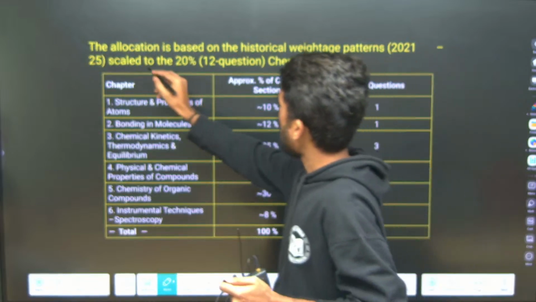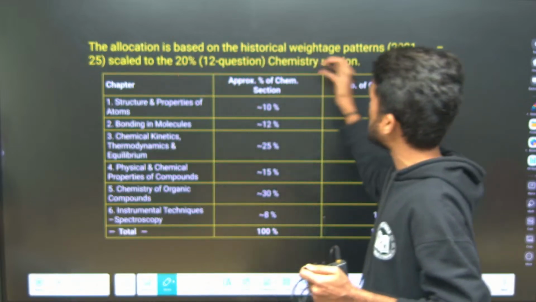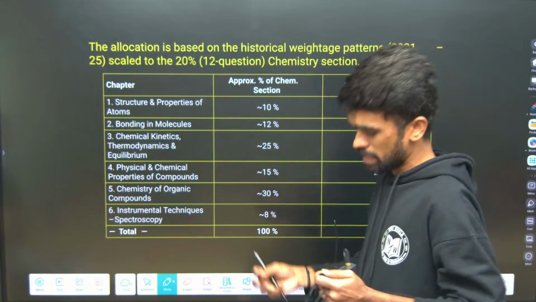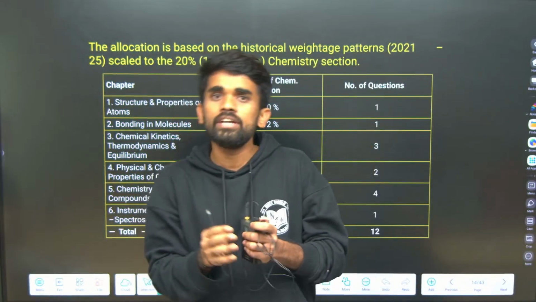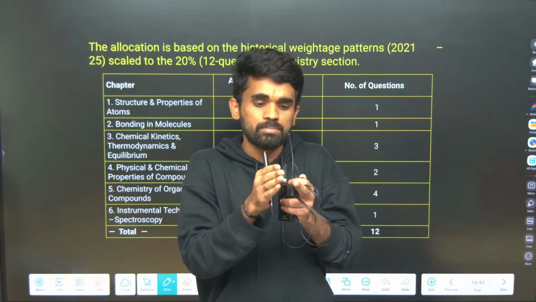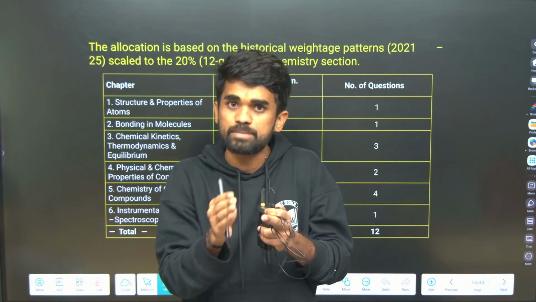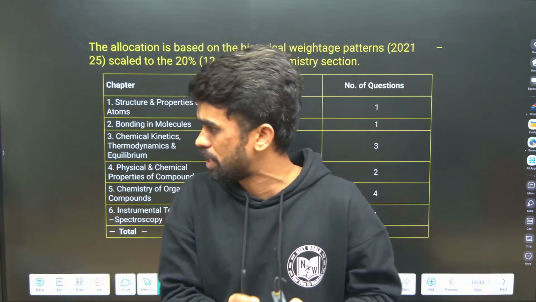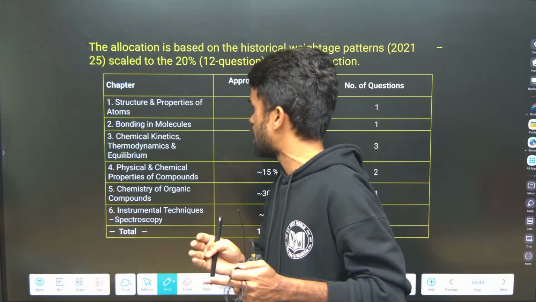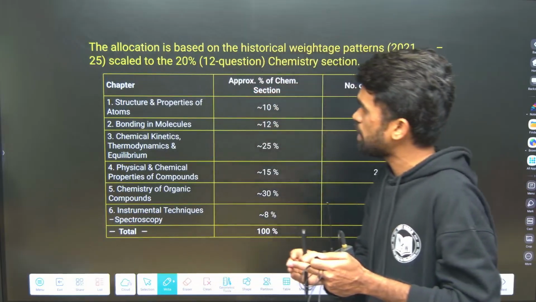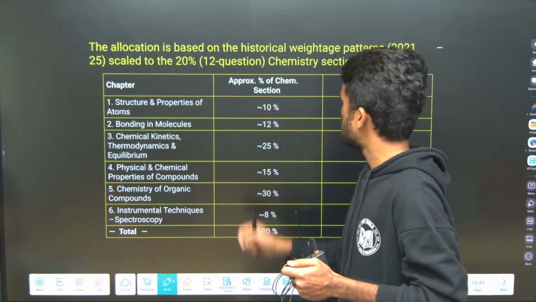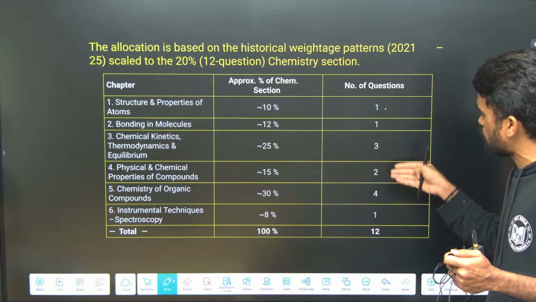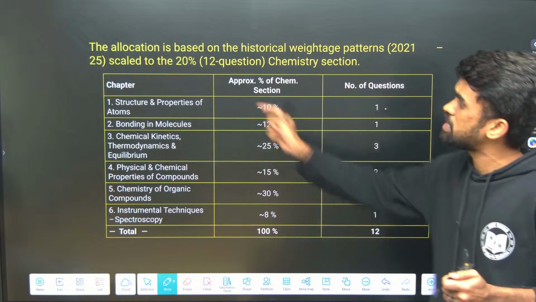See, the allocation is based on the historical weightage, I mean chapter wise weightage, how many questions you can expect. See, there are almost 9 to 10 questions, or at least some 7 to 10 questions you can expect from the chemistry syllabus in the JAM final exam, IIT JAM Biotechnology. At least 7 to 9 questions you can expect. So out of this, if we consider here from structure of atom, at least one question we have seen. So this is the approximate number of questions you can expect from each of the syllabus mentioned from the